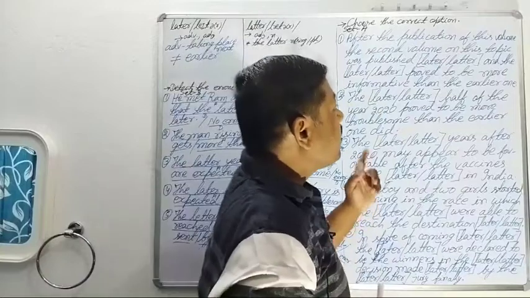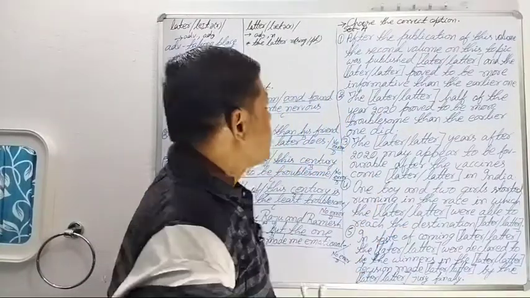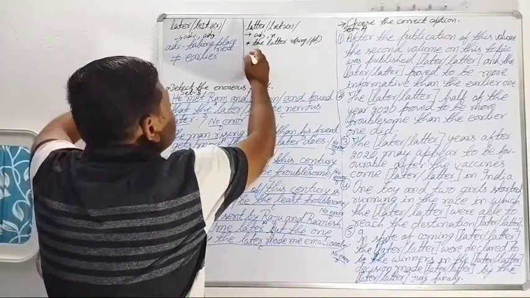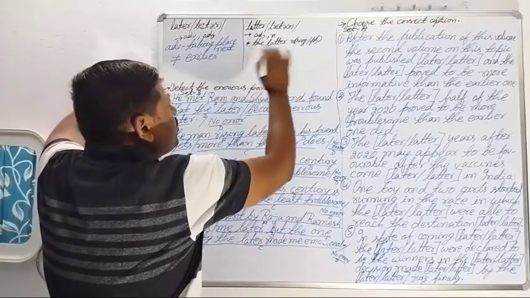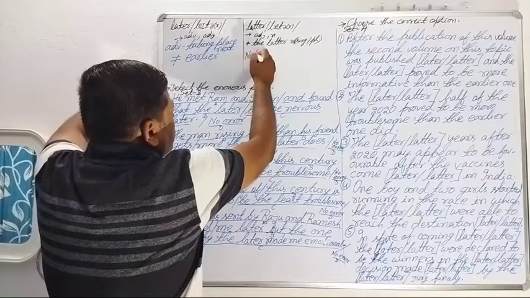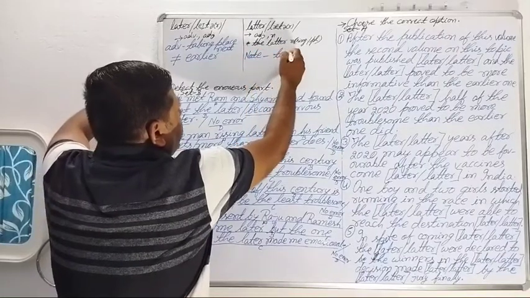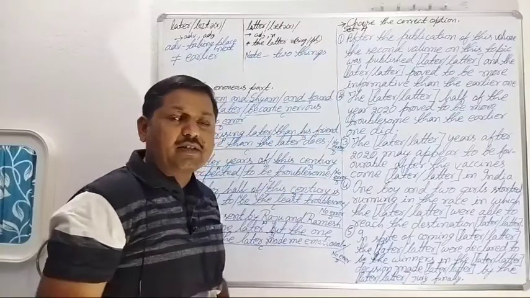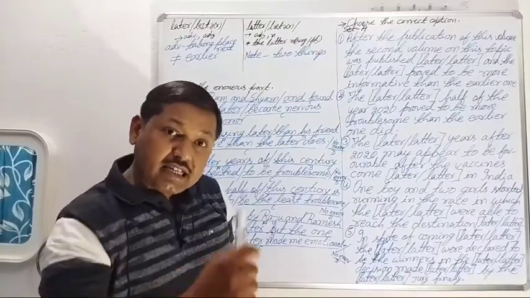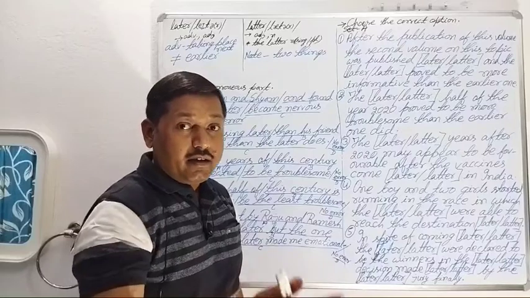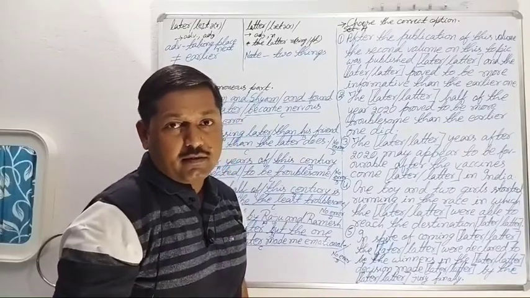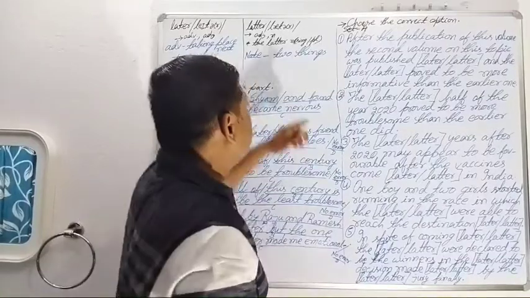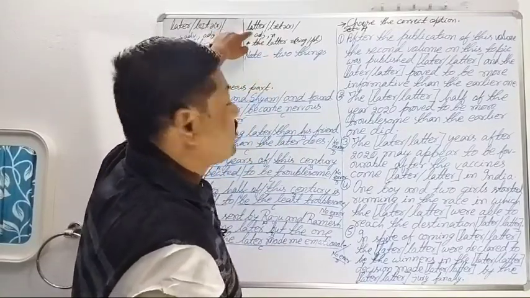Here, later or latter. I would like to tell you that the latter is used for showing, if two things are mentioned, note this important point, if we discuss two things, the second thing coming in the second position, in the order, is represented by the word the latter.